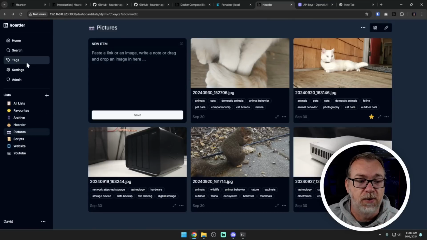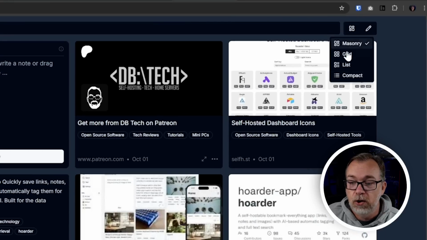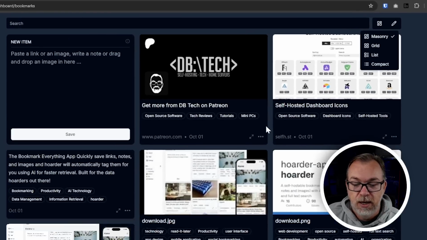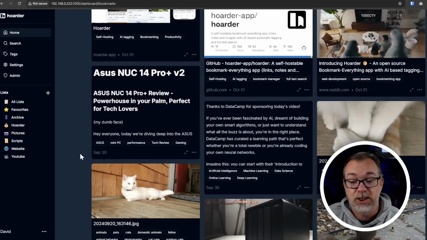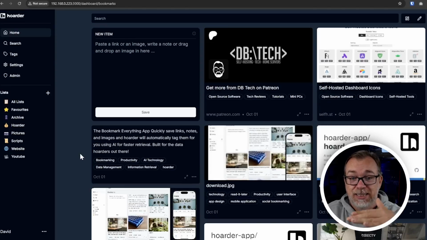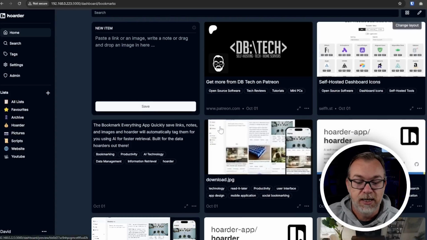There are a couple of other things that I want to come back to the homepage for, just to talk about the interface a little bit. Again, we're here on the homepage. Currently, we're in masonry layout, and we can see that things are staggered a little bit, because that's what masonry layouts do. They stack things so they take out all of the unused space to give you a different layout. Of course, if you're not comfortable with that and you want to go grid, you absolutely can.